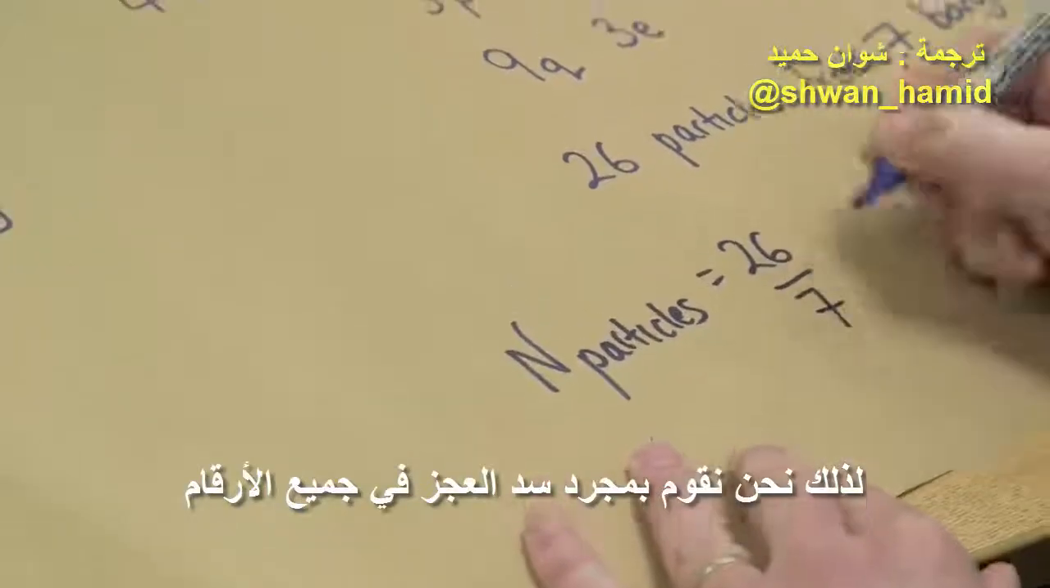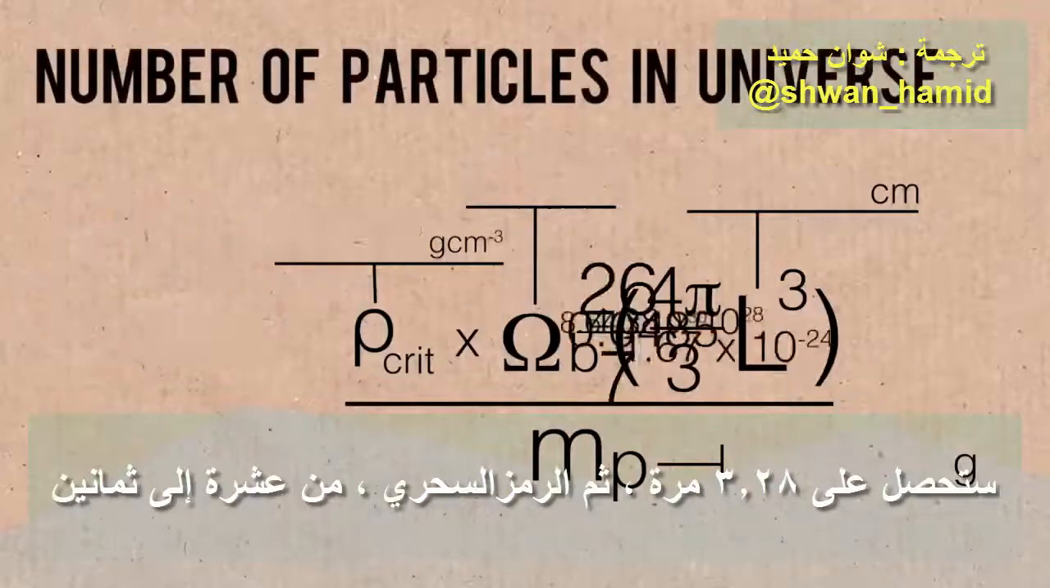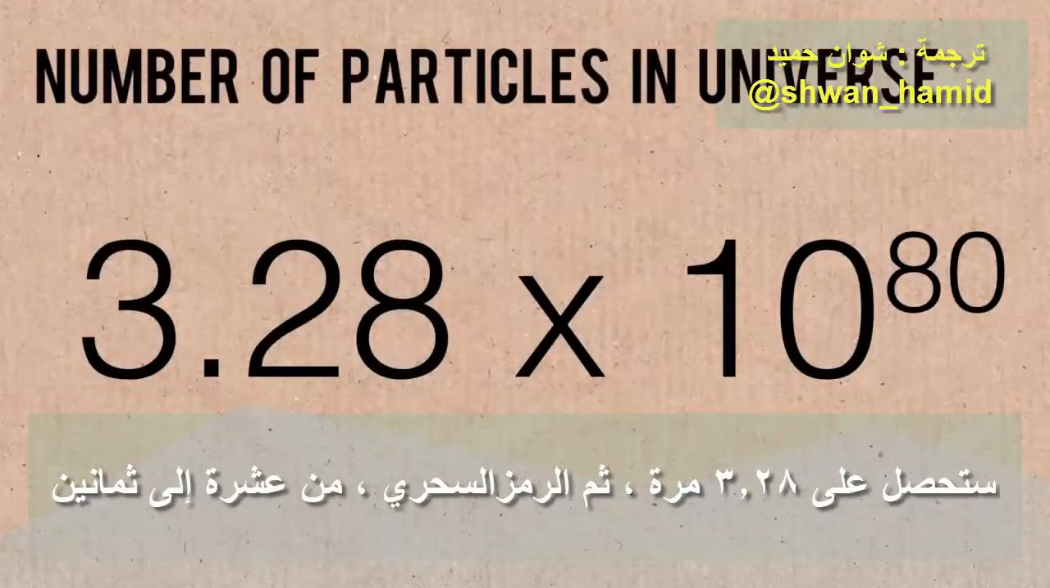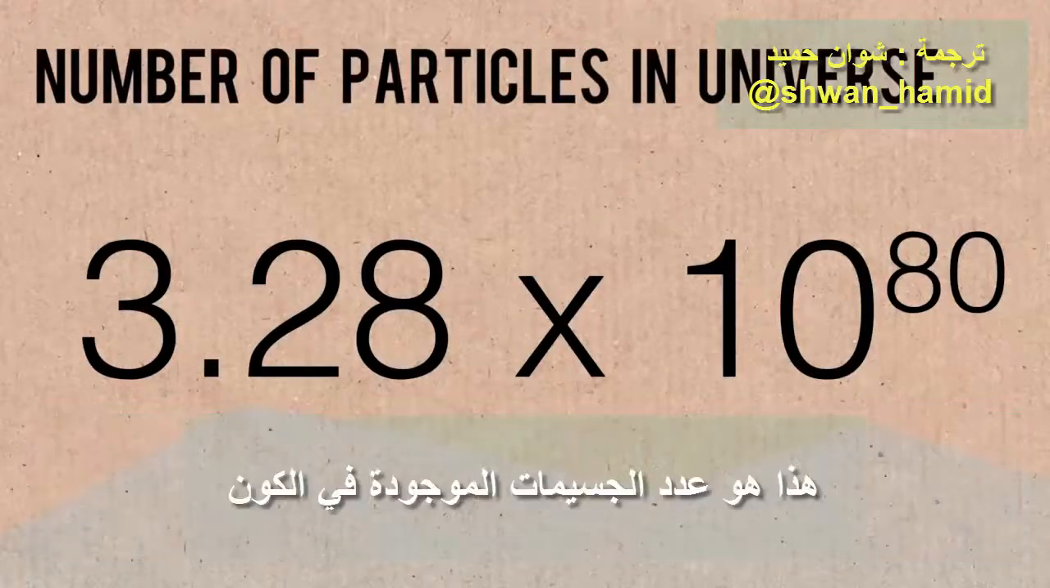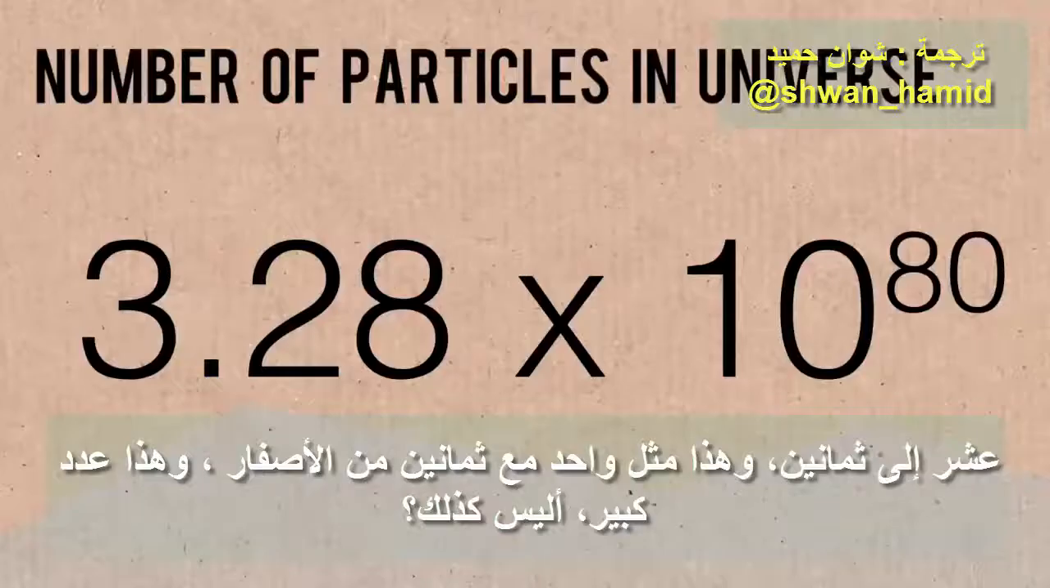So we just plug in all the numbers, do a bit of magic, and what do you get? You get 3.28 times, and then the magic figure, 10 to the 80. So that's how many particles there are in the universe. It seems like a lot, right? 10 to the 80, that seems like 1 with 80 zeros after it. That's a big number, right?